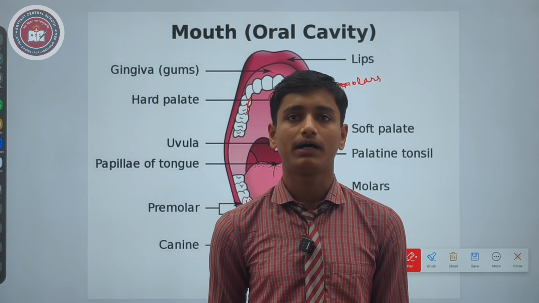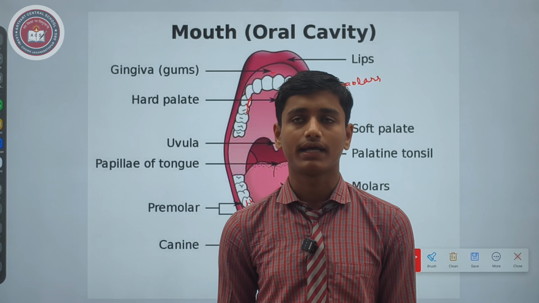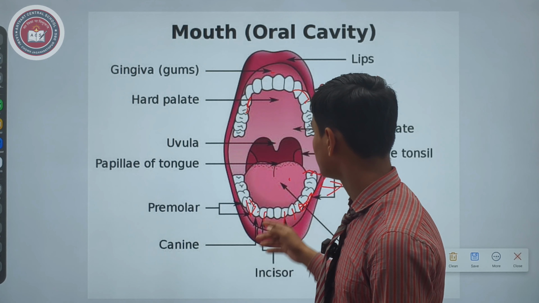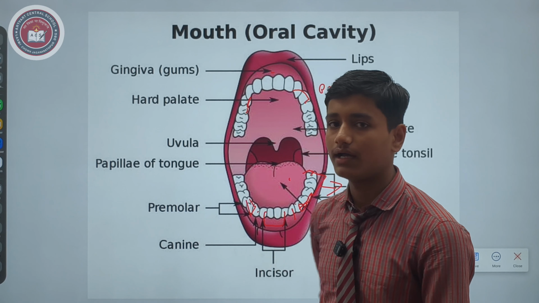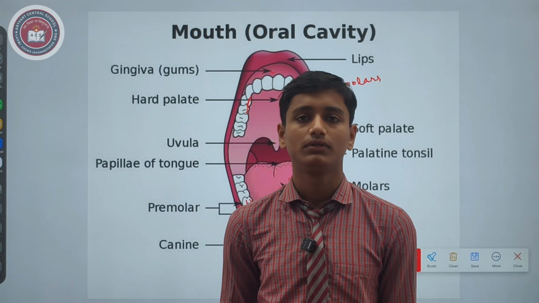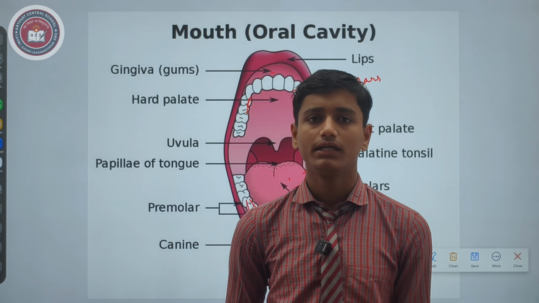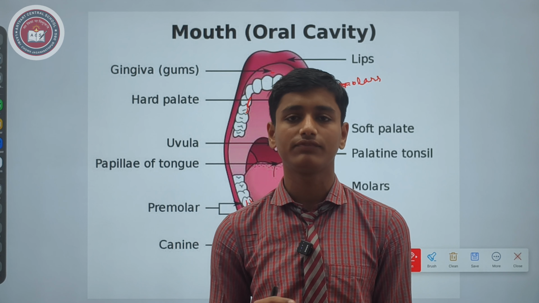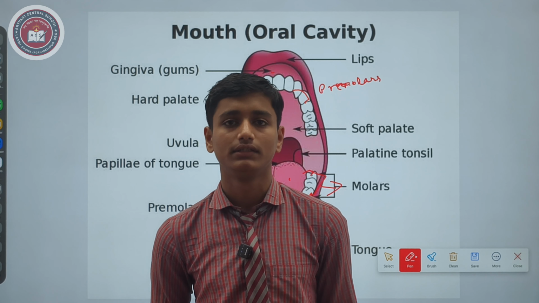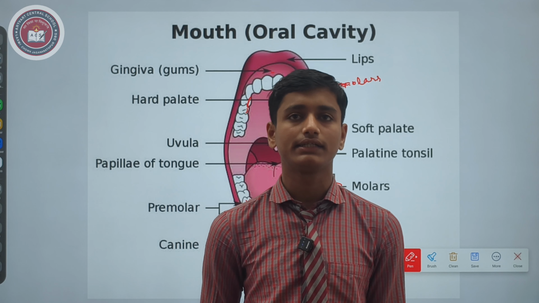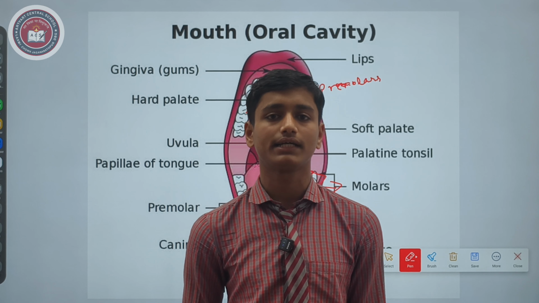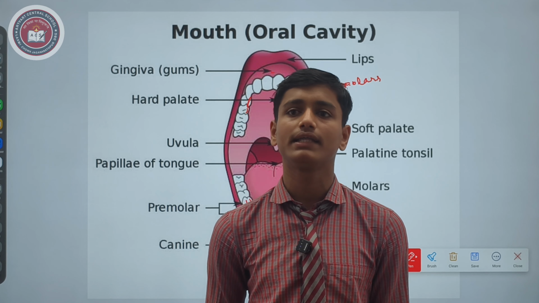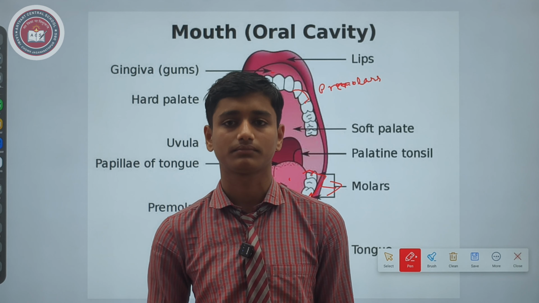There are many types of teeth: incisors, canines, molars and premolars. As I told you, incisors, the front four teeth, are not so sharp. They are known as cutting teeth. They cut the food into bite-sized pieces to make it easy to digest.